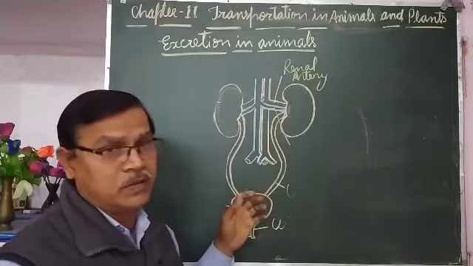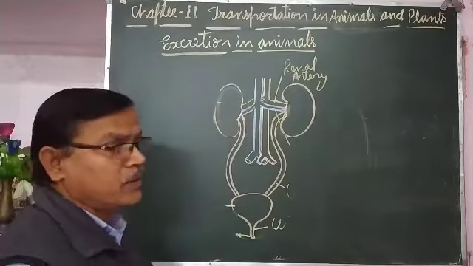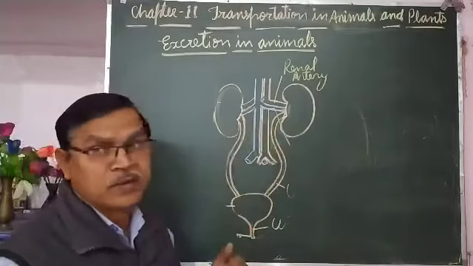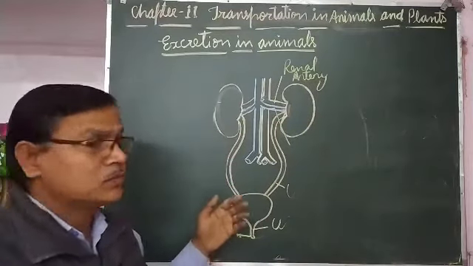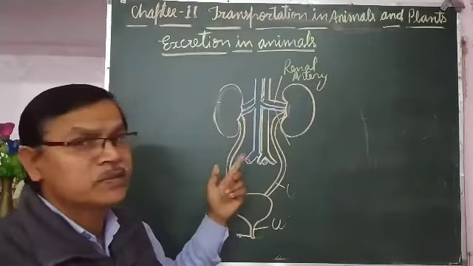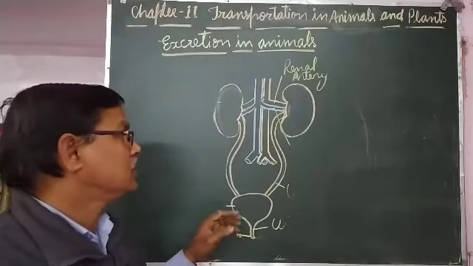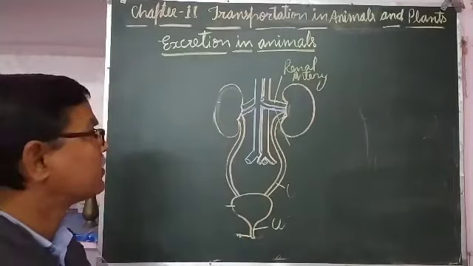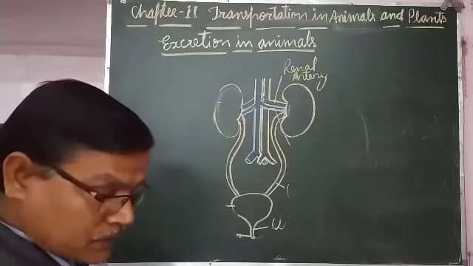By testing the urine, doctors can find out which part of the body is not working properly. Maybe the kidney is not working properly. Glucose may come out, which means insulin is not being secreted in the body. For that reason the doctor advises a urine test.